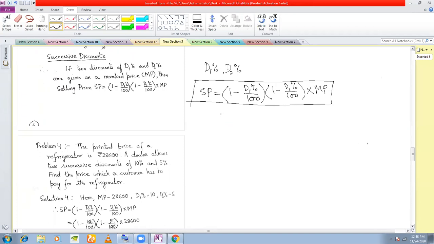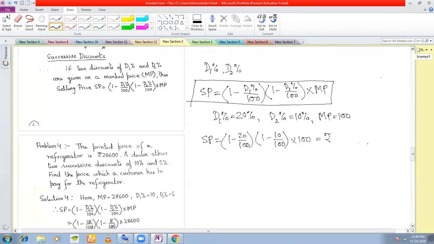So selling price can be calculated. Just in the last example, I told you that D1% was 20%, the first discount, D2% was 10%, and I had given you the mark price to be 100. In this case, how will I calculate the final selling price? Directly I can calculate. Instead of first calculating 20%, then 10%, I can get it directly: 1 minus 20 by 100 into 1 minus 10 by 100 into 100. And if you calculate this, you will get 72 rupees. Directly you can calculate with the help of this formula. Let us see problems based on this.